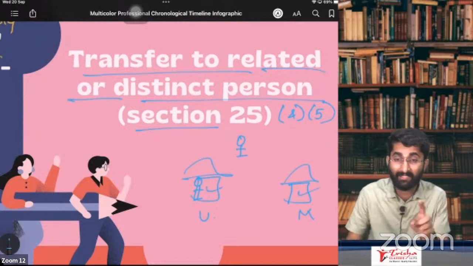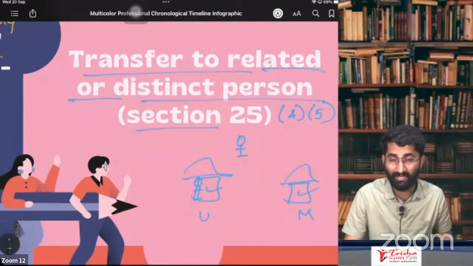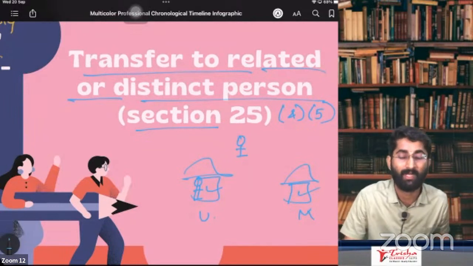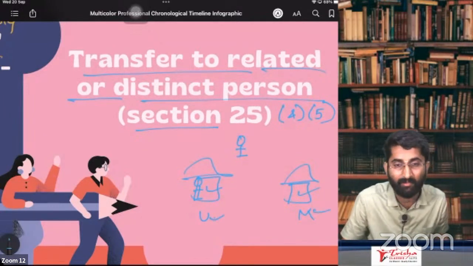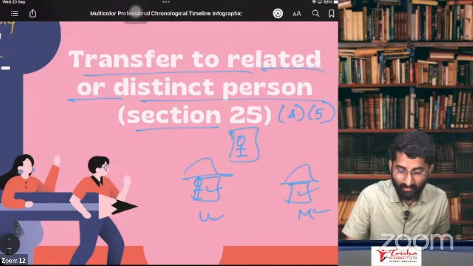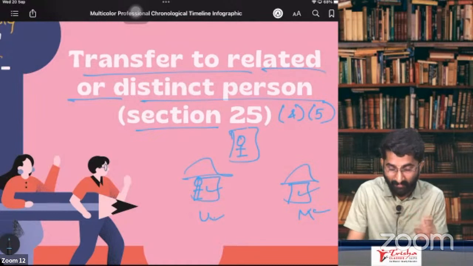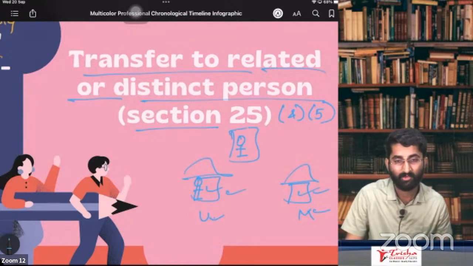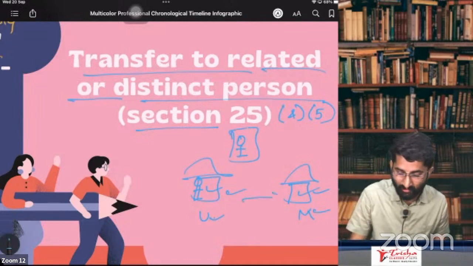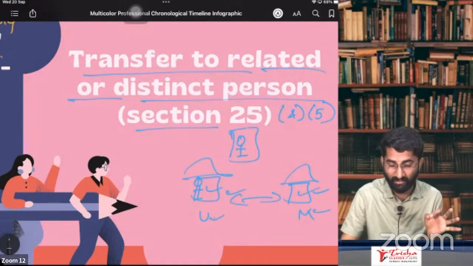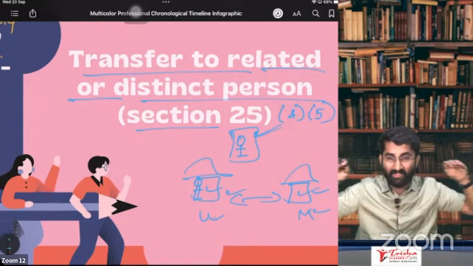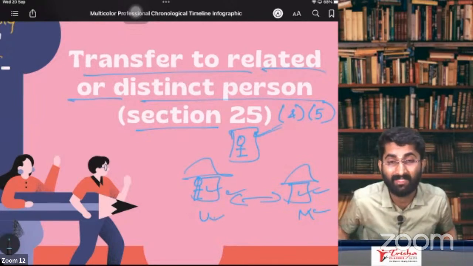Two separate registrations are taken under section 25. In this case, these two will be considered as what? Deemed distinct person. See, PAN is one. PAN is the same, but registration is different. You have taken different registrations. In that case, these two will be considered as distinct persons. Even though managed by two branches, two registrations will be considered as deemed distinct person.